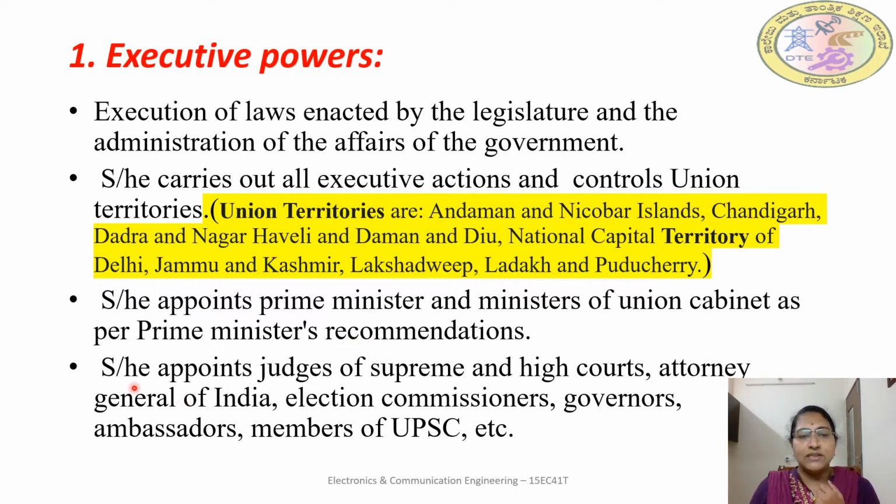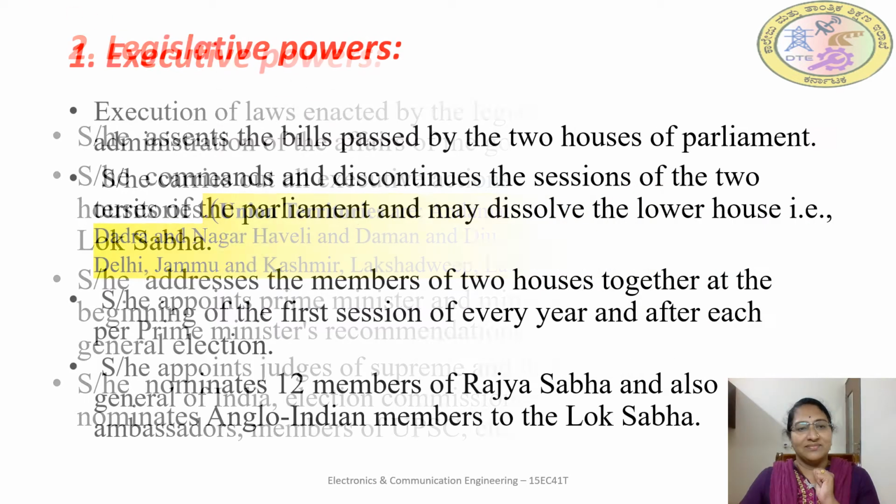Next, the President appoints the judges of the Supreme Court and High Courts, the Attorney General of India, election commissioners, governors of different states, and ambassadors, those are representatives of national and international, and members of UPSC, that is, the Union Public Service Commission. So different members are appointed by the President. So these all come under executive powers.